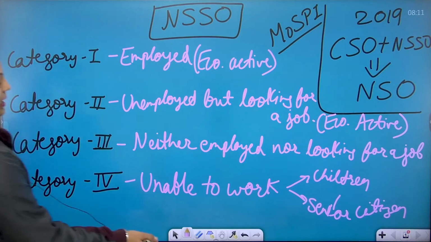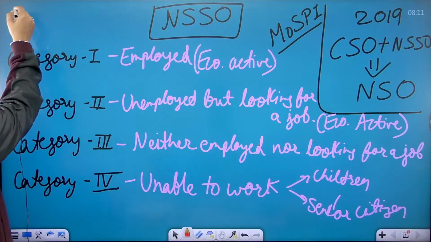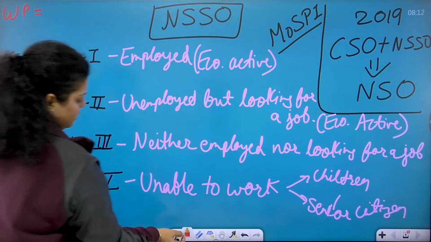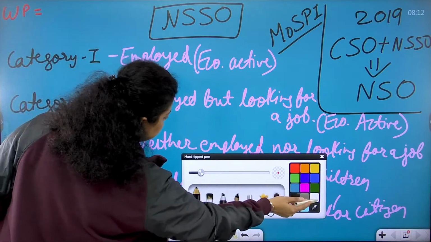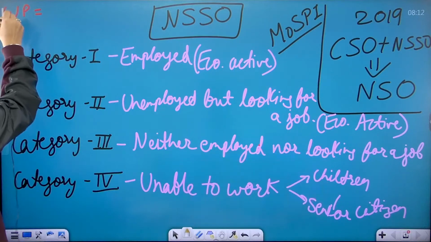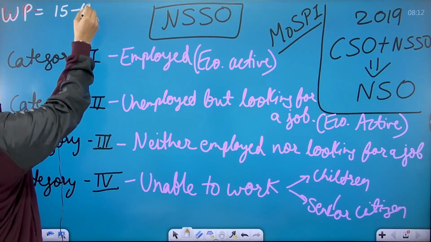One important thing here that we have to know is that the NSSO has said the working population age is 15 to 64 years.